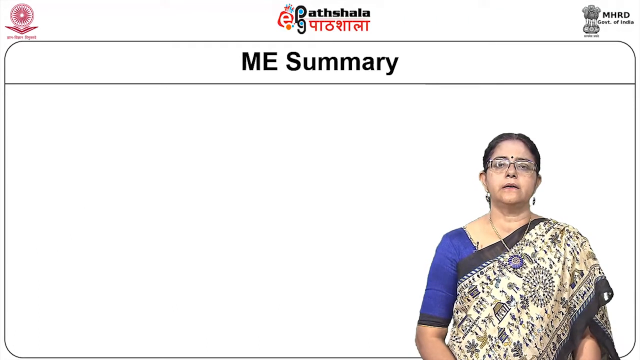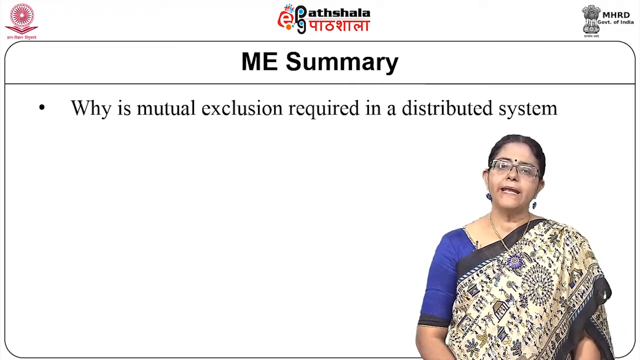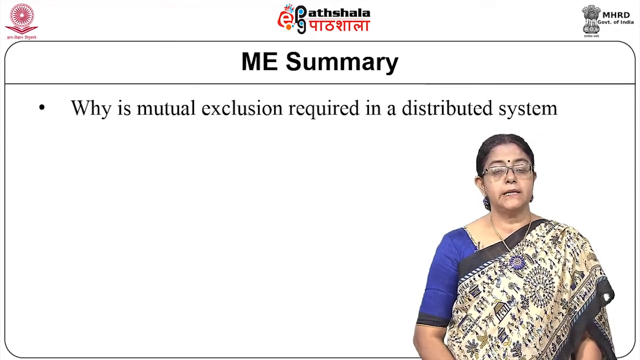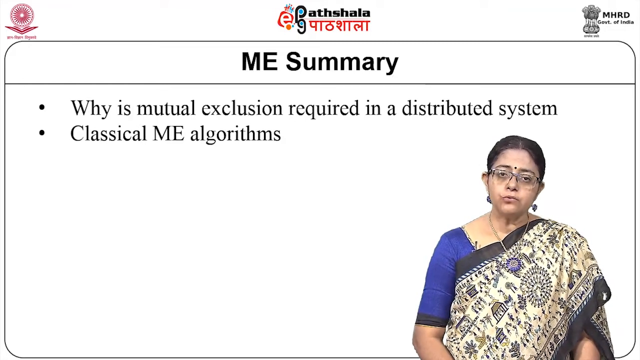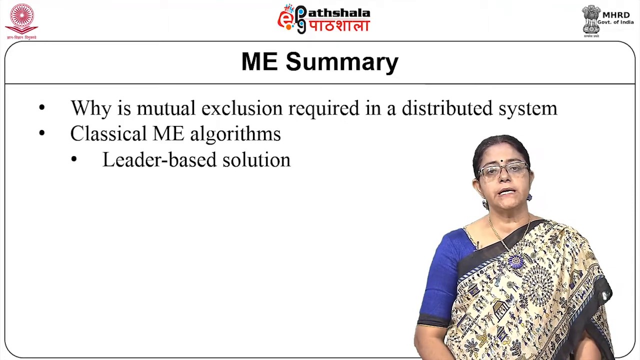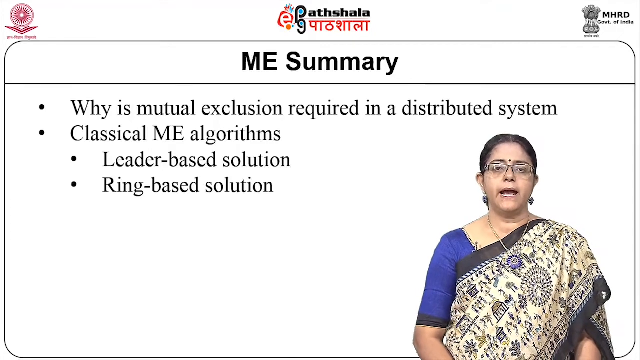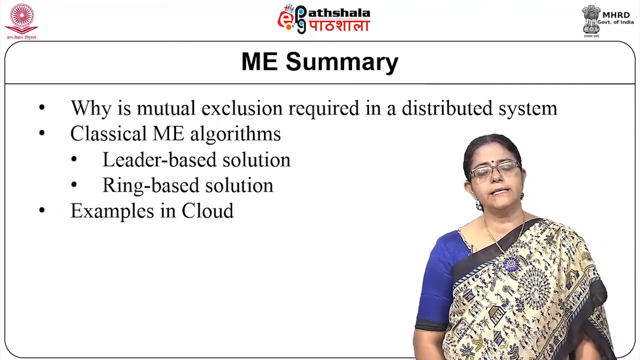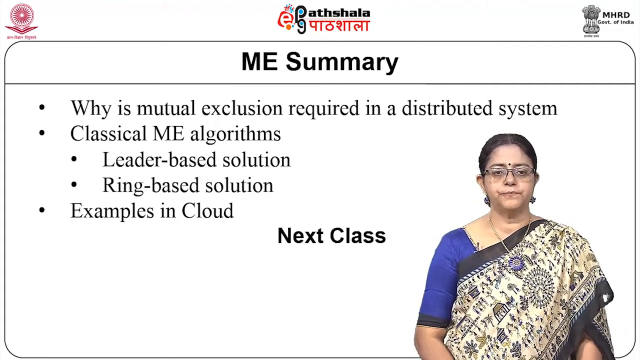So, here is the summary of today's lecture. Today we saw why mutual exclusion is required in a distributed environment, and hence it is equivalently required in the cloud. We looked at two classical mutual exclusion algorithms. One is called the leader based algorithm or centralized algorithm, and the second one is the ring based algorithm, which is a token ring algorithm. And then we looked at how these algorithms or similar algorithms are implemented in the cloud.